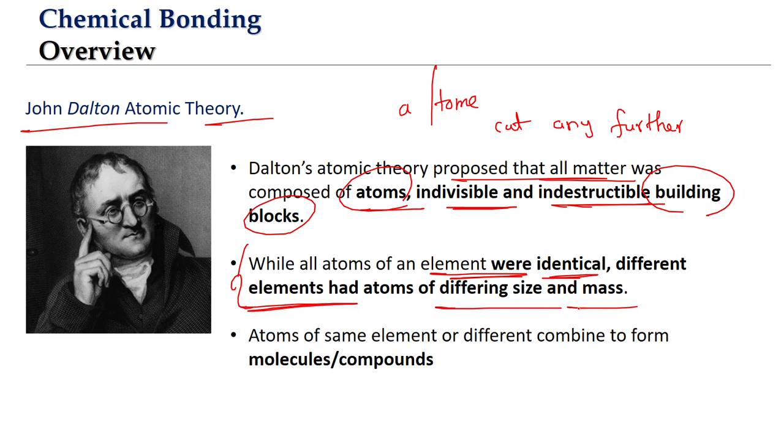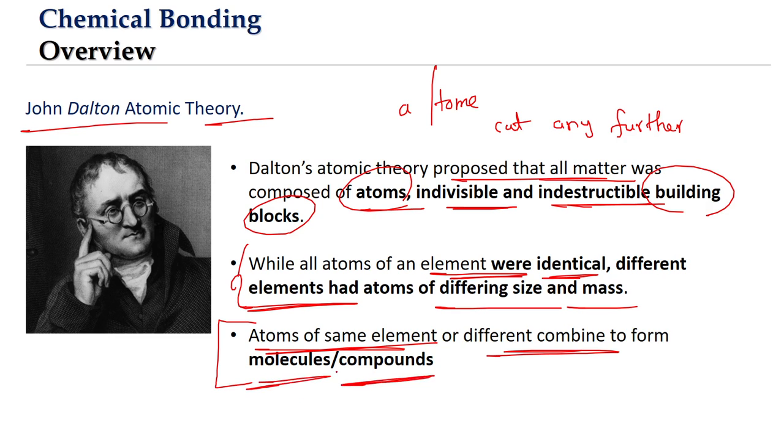While there are more postulates, the one we are interested in from the study of chemical bonding is that Dalton's theory talks about the existence of atoms in combined form. It says atoms of the same element or different elements can combine to form molecules or ionic compounds. There is a difference between these two types. We will talk about it when we go into the details of the chemical bond.